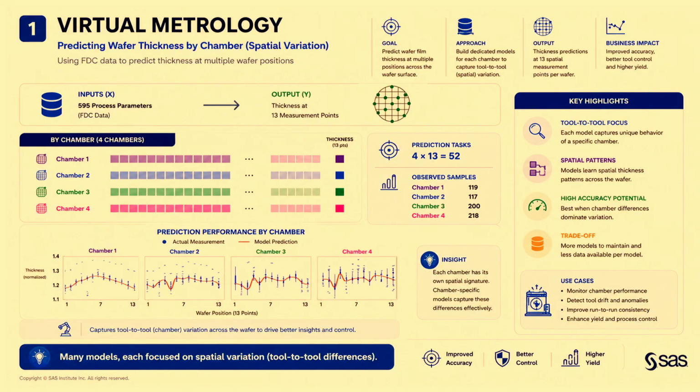And then we trained all these models based on the FPCA analysis of the sensors and all the recipe parameters, and we came up with prediction of the behavior of all these chambers. So this approach gave us a tool-to-tool focus and visibility, so we could compare how one tool compares to the other one, and how the spatial patterns are changing from one to the other. So it has a very high accuracy potential, but you have more models to manage.